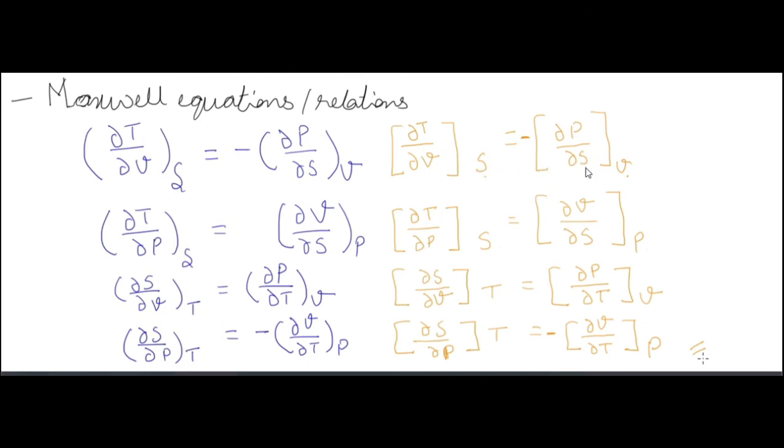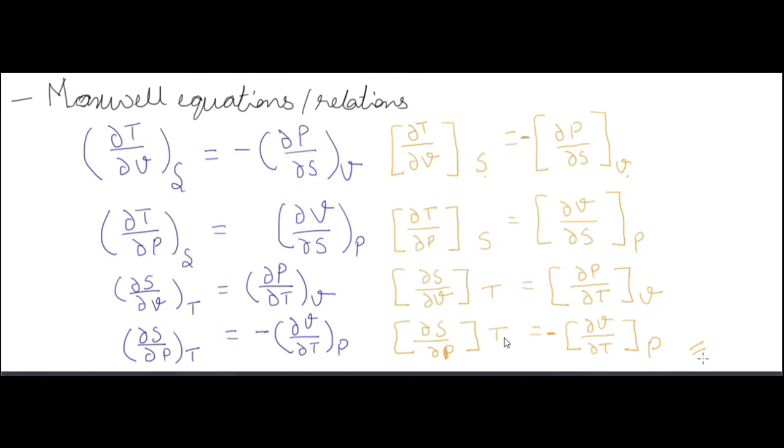It's a denominator on the other side. Now on the right side we have a specific volume which is the denominator on the left side. Similarly in the second also S is here, so in the denominator it's S. P is here, so in the denominator it's P. Then T is here, in the denominator we have T. Then V is here, in the denominator we have V.